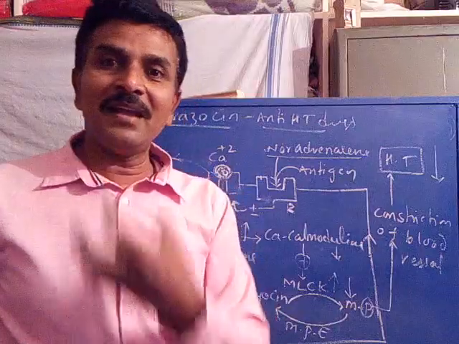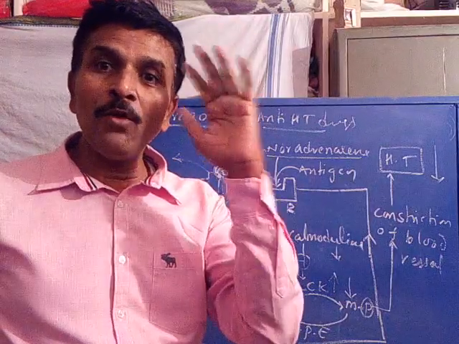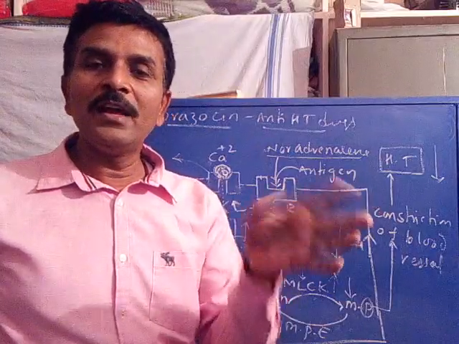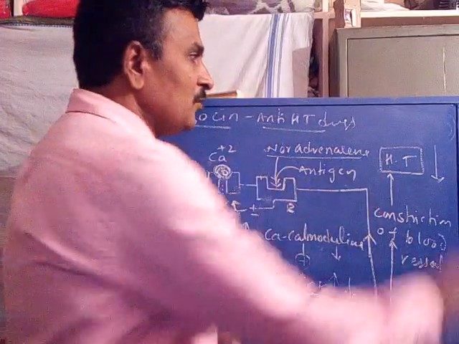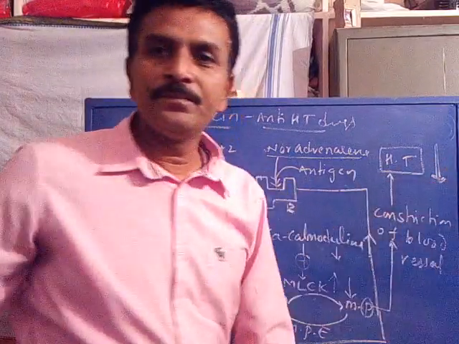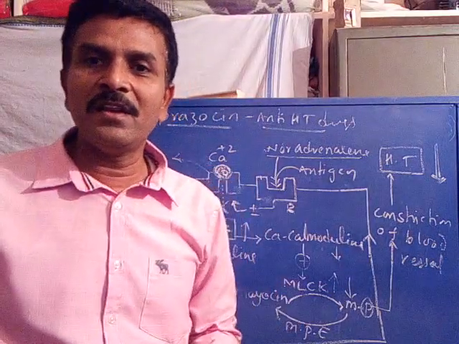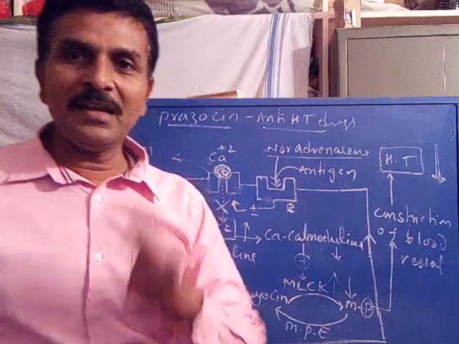When the blood vessel is relaxed, the rate of blood flow increases and the pressure decreases. So that leads to relief from the hypertension. So hypertension is relieved. This is the pharmacodynamic action of an antihypertensive drug. Are you clear? Is it clear?